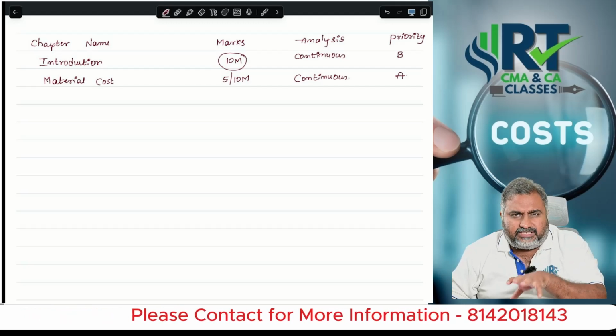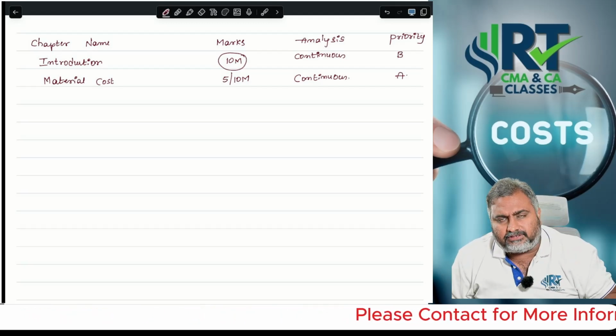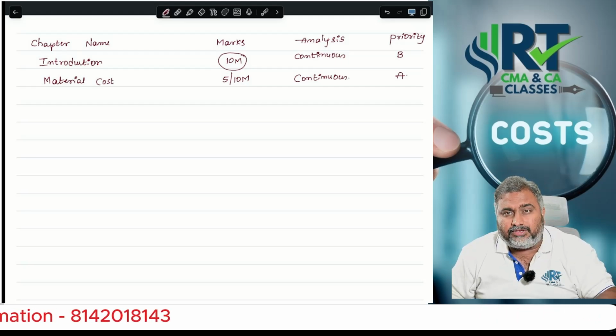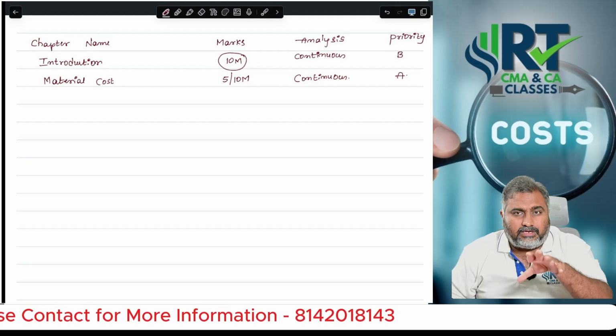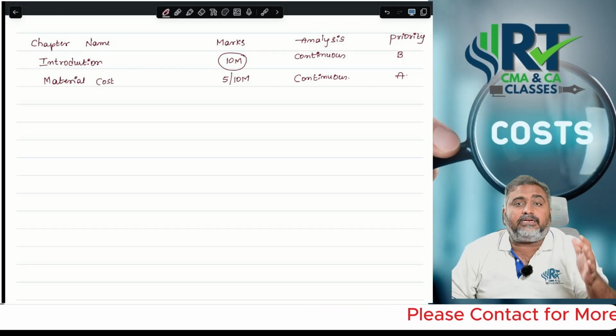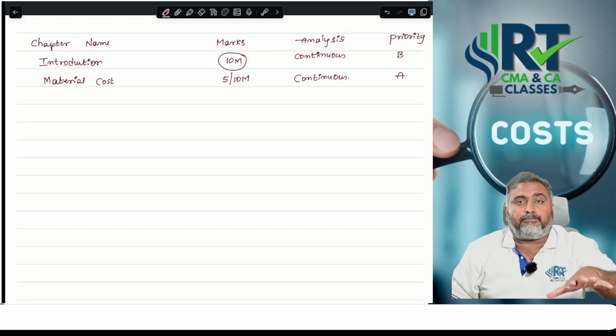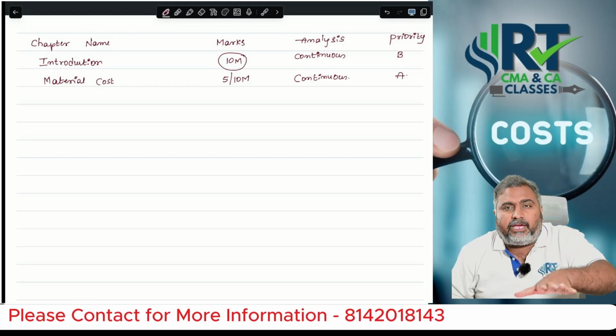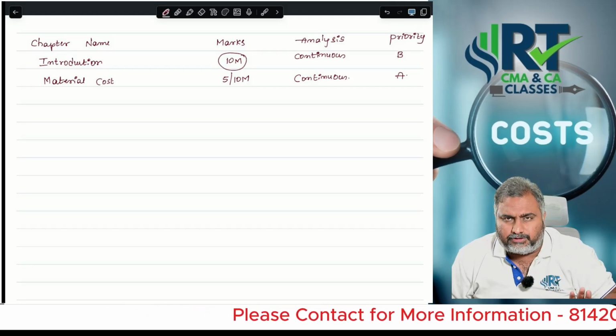So don't skip this particular chapter, and employee costing. In the recent examination, if you check the September paper, they focused on MCQs related to the material costing chapter. So my guess is that in January there is a possibility of a case based question. Then for employee costing, once again the possibility is there.